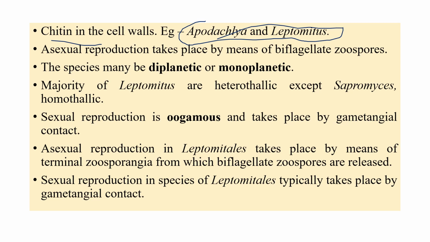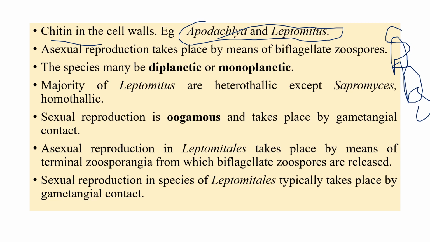What are all the Oomycetes group of fungi whose cell wall is made up of chitin, or which of the following fungi contains chitin in their cell wall? Such kind of repeated questions, definitely they will ask. So examples, as I told you: Saprolegnia, Achlya, Aphanomyces, Leptomitus. These are a couple of fungi which, even though they come under Oomycetes, have a cell wall made up of chitin.